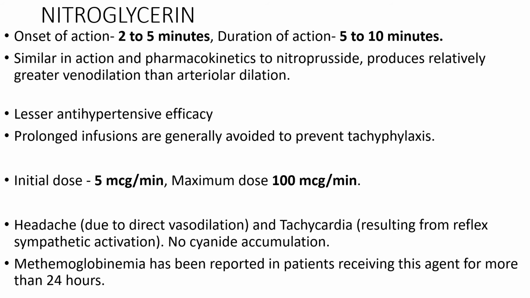Coming to nitroglycerin, the onset of action is 2 to 5 minutes and duration of action is 5 to 10 minutes. It is similar in action and pharmacokinetics to nitroprusside and produces relatively greater venodilatation as compared to arteriolar dilatation. It has a lesser antihypertensive efficacy, and usually prolonged infusions are avoided to prevent tachyphylaxis. Usually infusion is given up to 24 hours. Initial dose is 5 microgram per minute, and we can go up to a maximum dose of 100 microgram per minute.